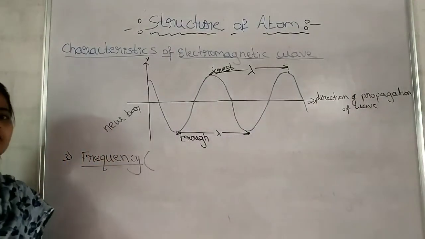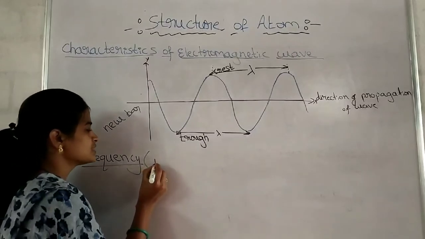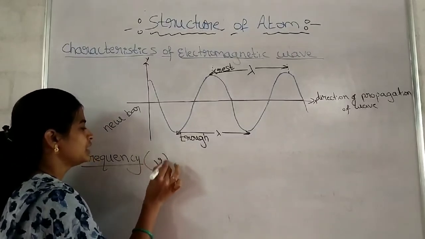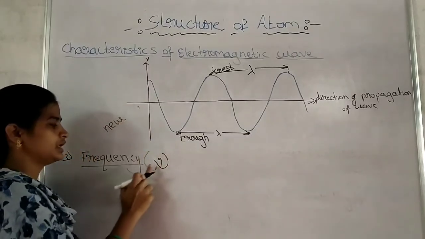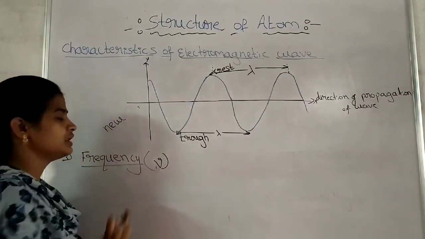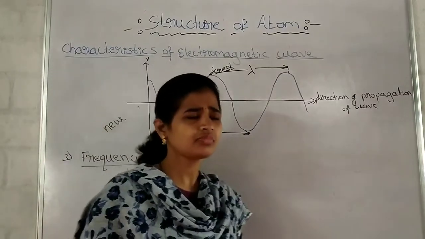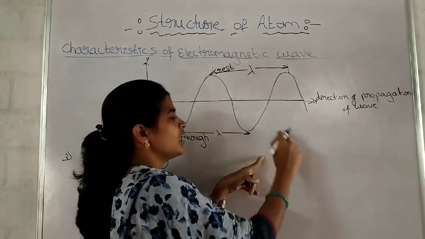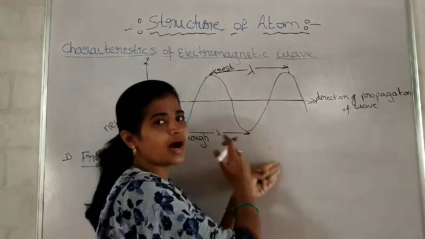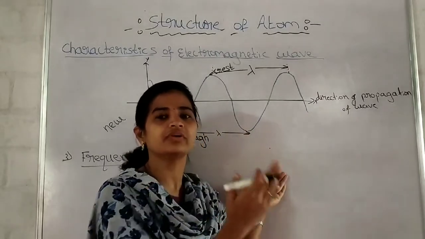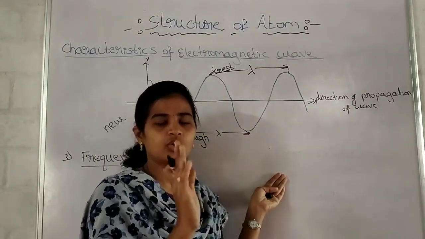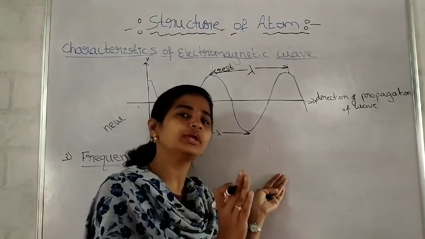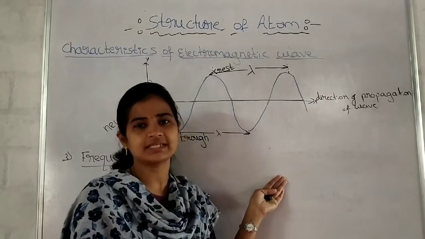Next definition is frequency. It is represented simply as nu. Nu bar is wave number, nu is frequency. What is frequency? If I consider one point, how many waves will pass through this point in a given time, or unit time, or per second.